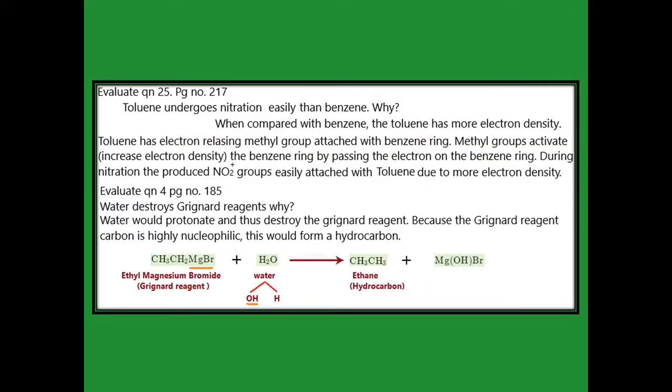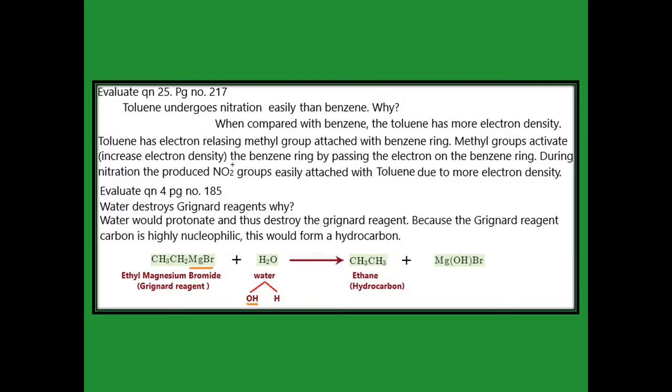It is an evaluation question, page number 217. Question number 25. Toluene undergoes nitration more easily than benzene. Because benzene has low electron density when compared to toluene. Why does toluene have more electron density? In the toluene structure, the methyl group is attached with the benzene. The methyl has electron releasing power.